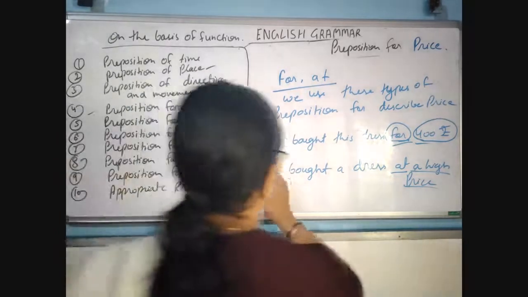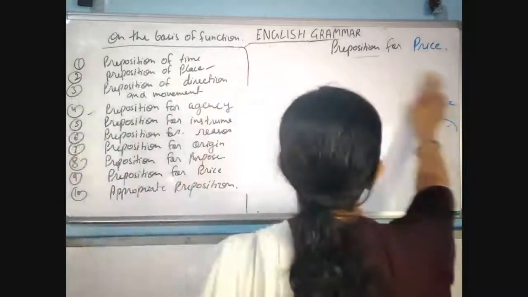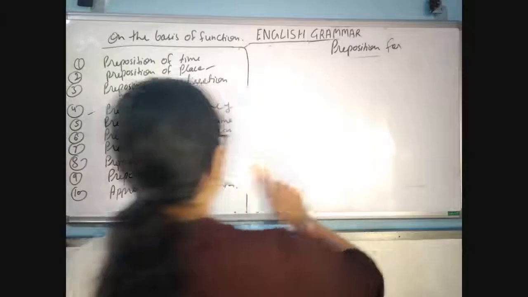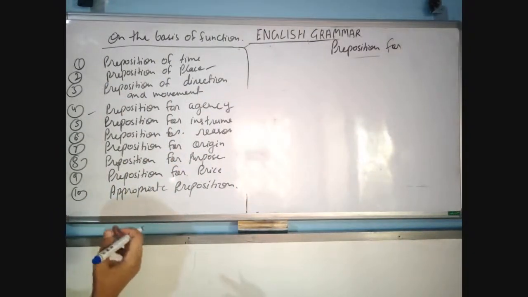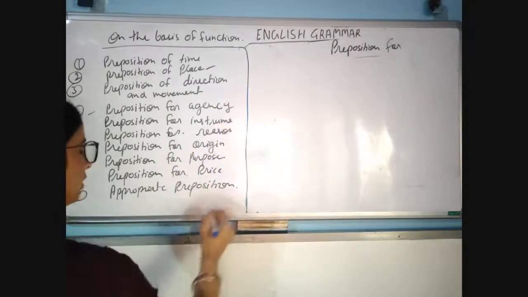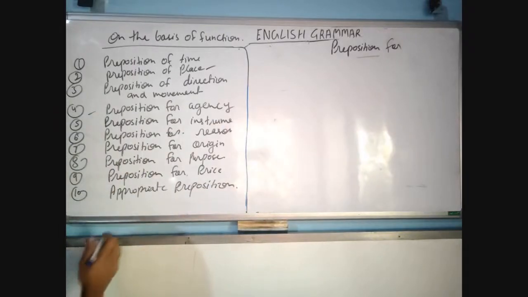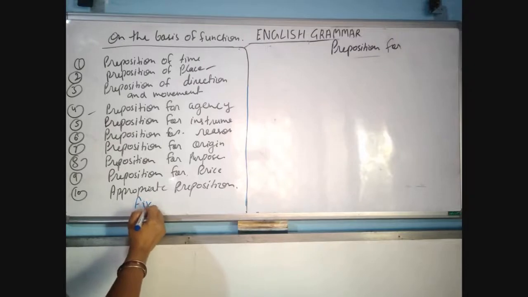Okay. And next is appropriate preposition. Appropriate preposition is fixed preposition. You know, fixed preposition is always used with some defining types of verbs, nouns and pronouns. It's called fixed preposition also.